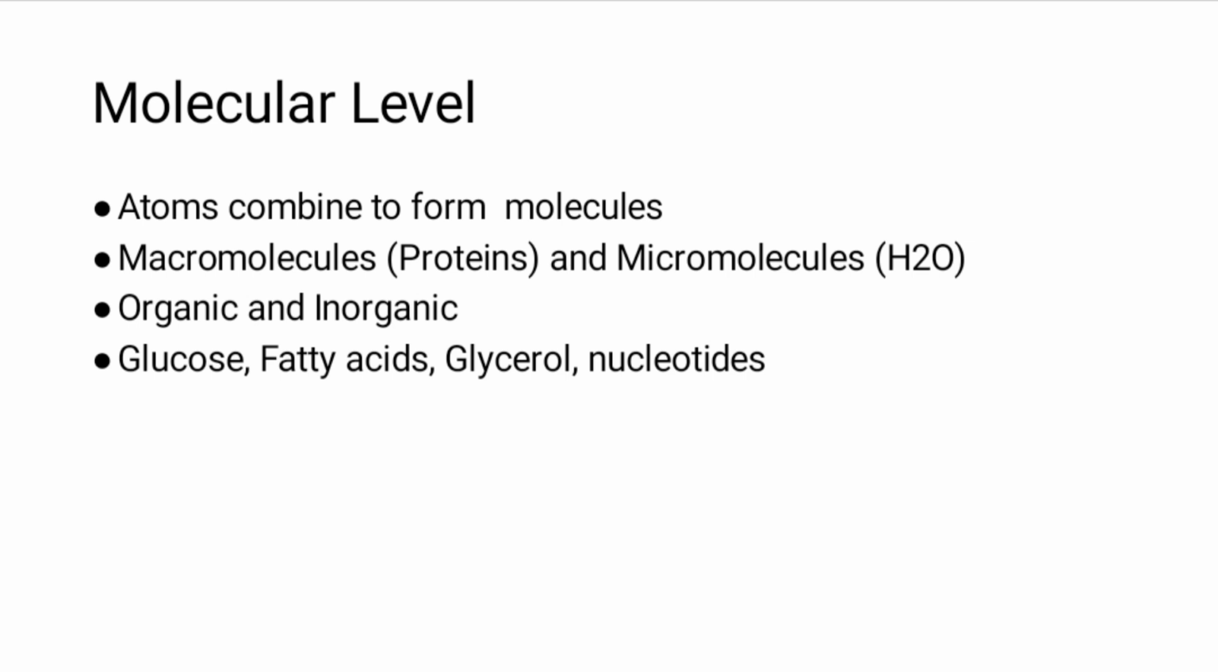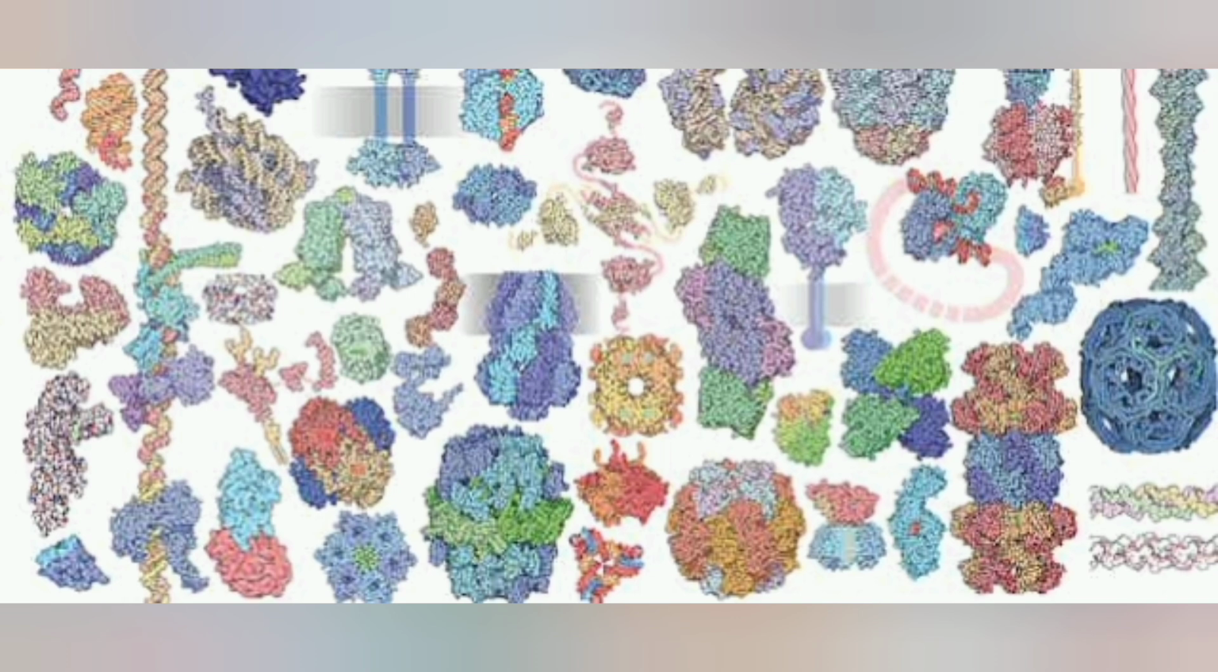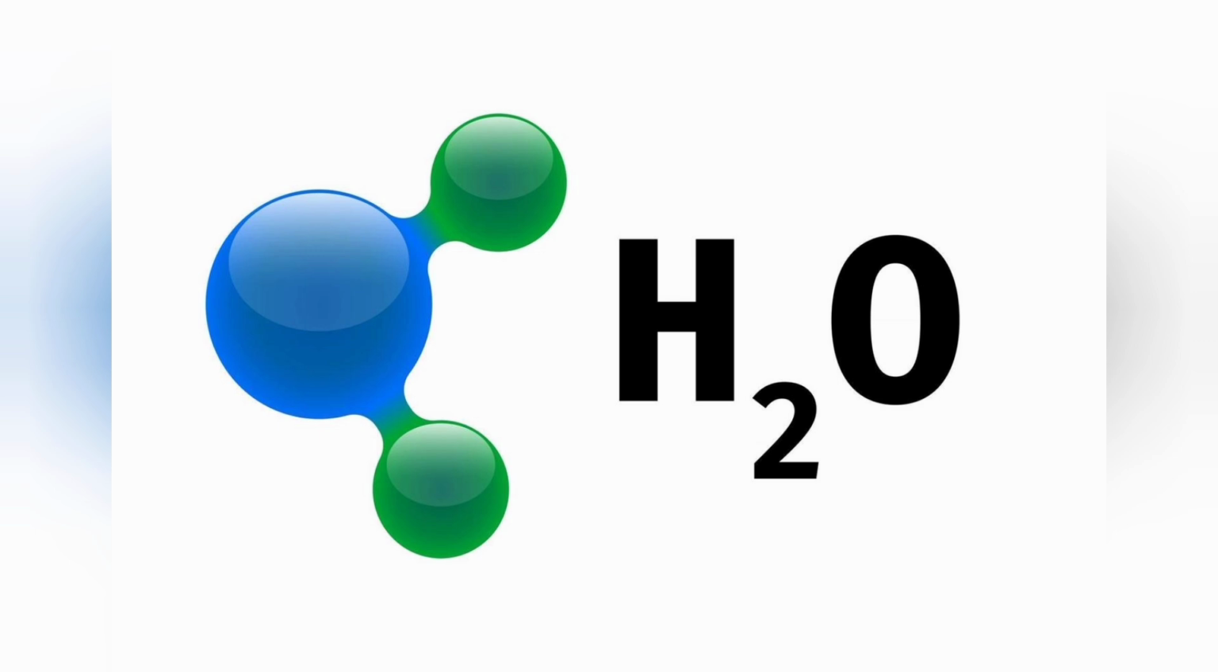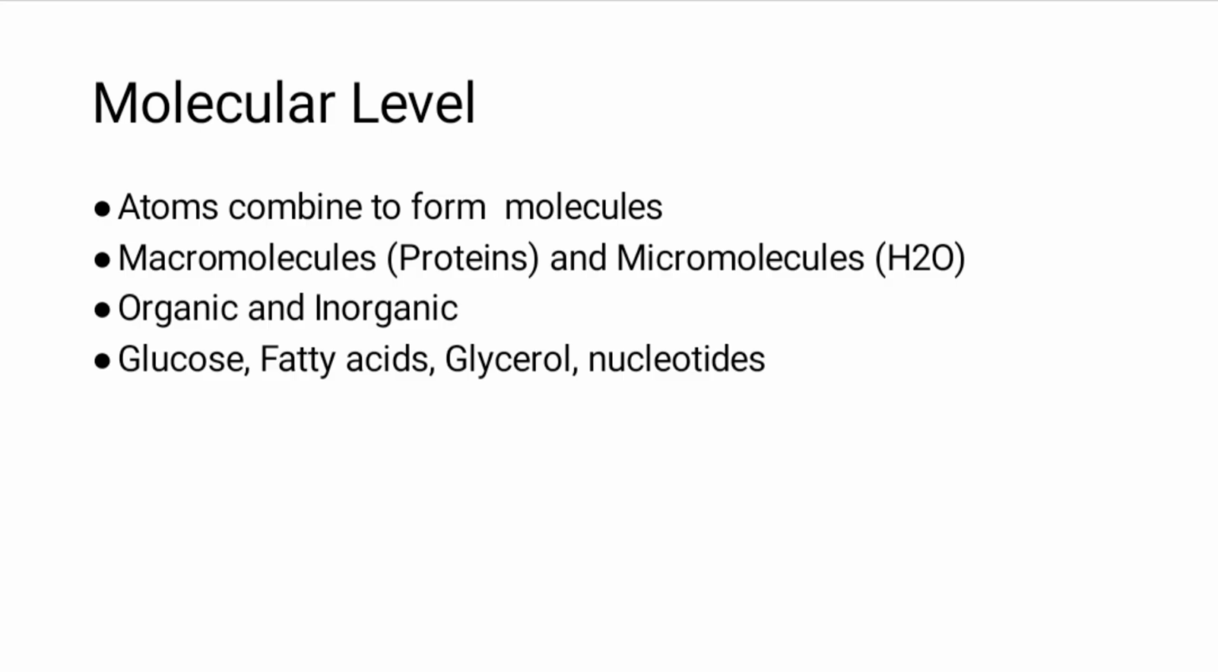Molecules can be divided on the basis of their molecular weight in two classes: macromolecules and micromolecules. Macromolecules have a higher molecular weight, which include proteins, carbohydrates, etc. And those molecules which have a lower molecular weight are called micromolecules, and this include carbon dioxide and water, etc.